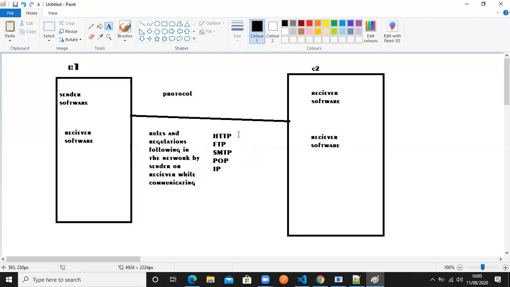Okay. And one more thing we discussed, which is topology. Correct. So what is topology? Up to here you understood? Any clarification?